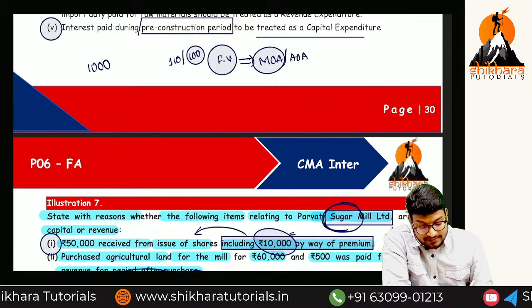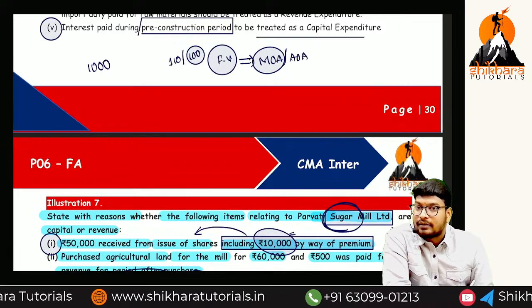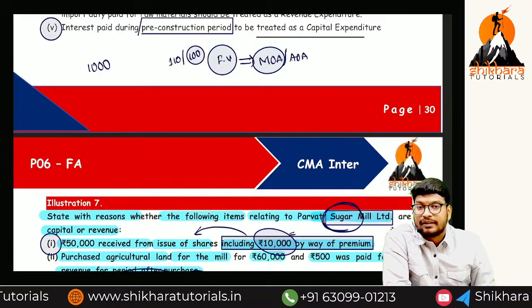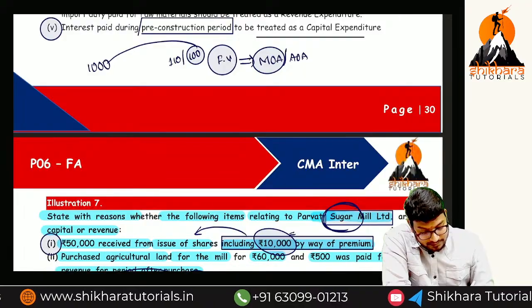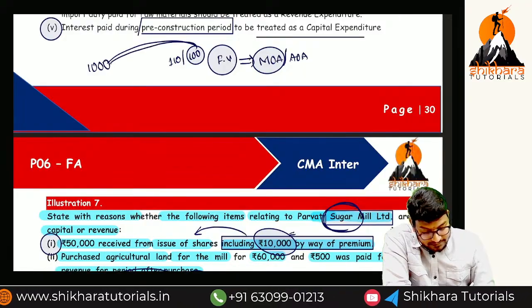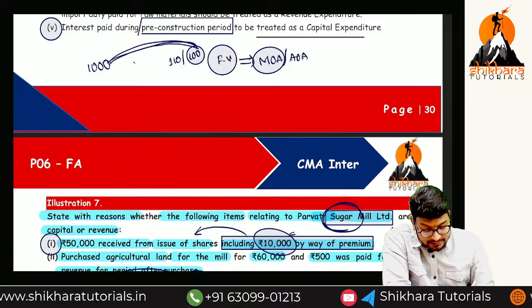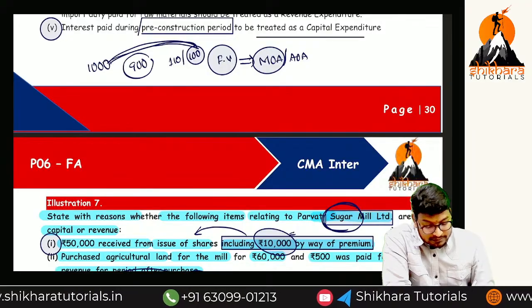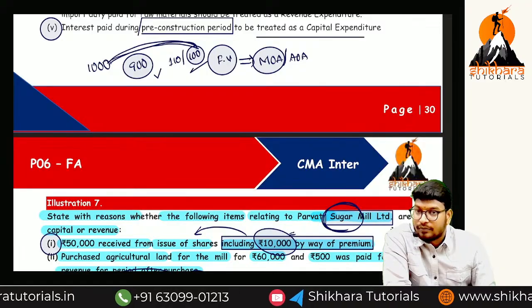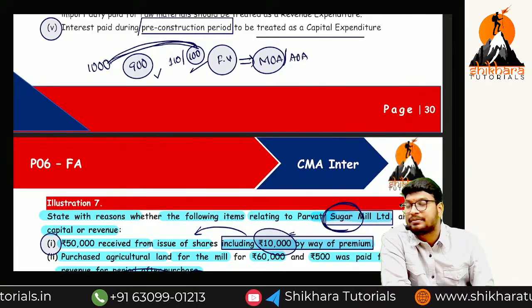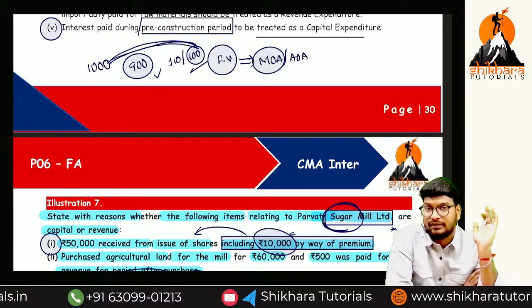Okay? Now what is the premium amount? The extra amount more than the face value, we are going to call it premium. So how much? The difference between 1,000 and 100 is how much? 900. So this 900 is also capital, and this 100 is also capital. Overall, should we consider it a capital receipt or revenue receipt? Capital receipt. Is there any doubt?